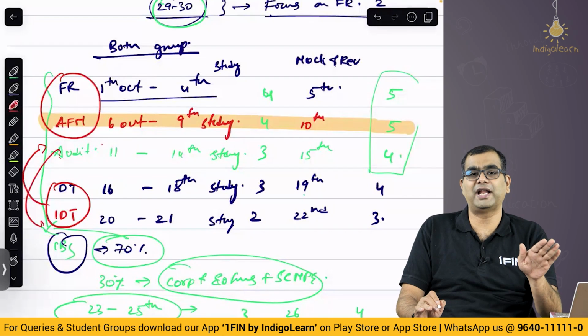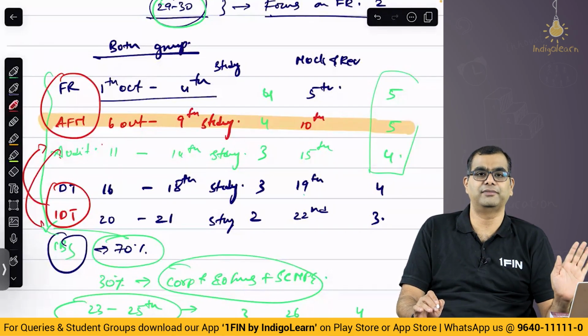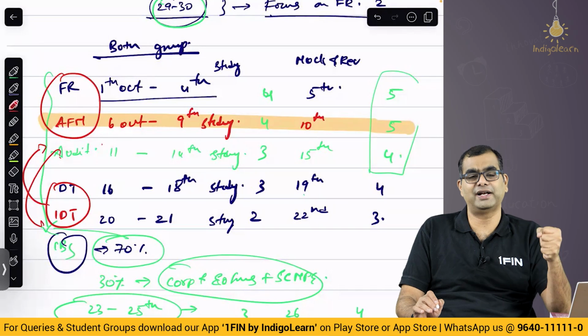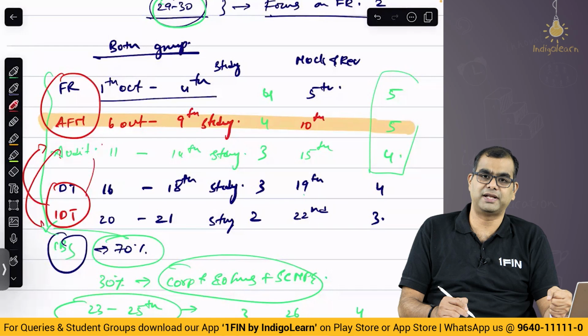But don't put FR AFM towards the end and start with DT IDT. That is an absolute criminal waste of time. Confidence you will get from FR AFM, not from DT IDT. If you want to interchange, please move DT IDT to the top, move audit to the 4th or 5th place.